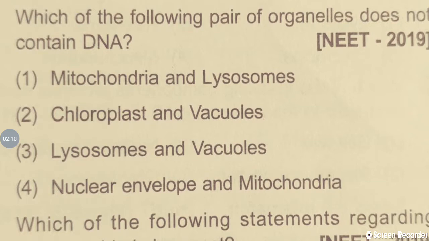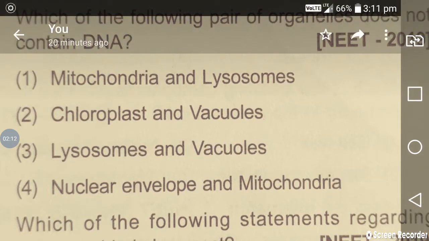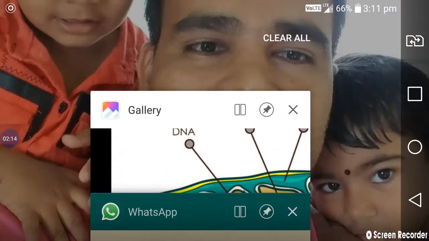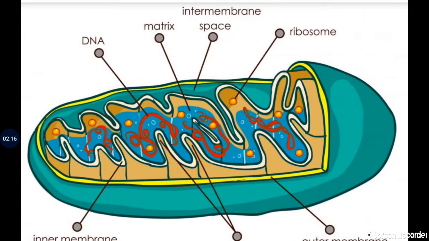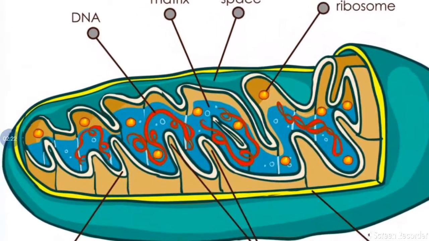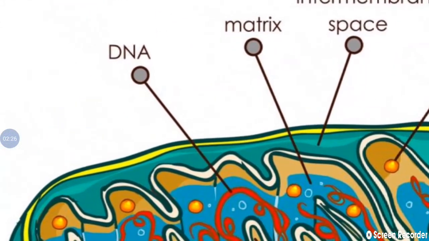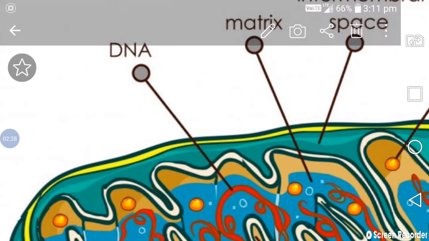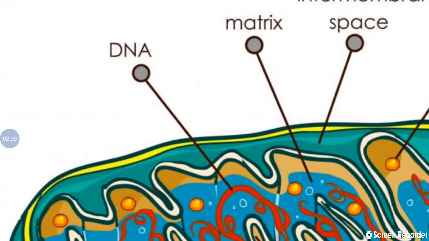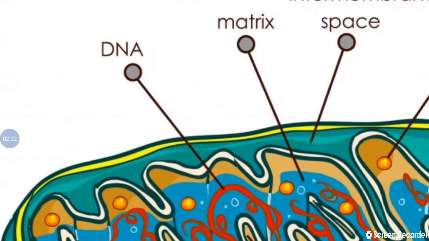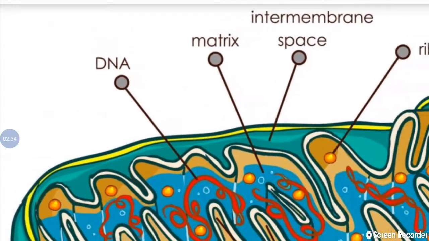So let's see the same with the diagrams. Also we can confirm it. Now you are seeing the diagram of mitochondria, the structure of mitochondria. In this, see, the DNA molecule is labeled clearly in the diagram. The DNA molecule is present in the matrix of the mitochondria.